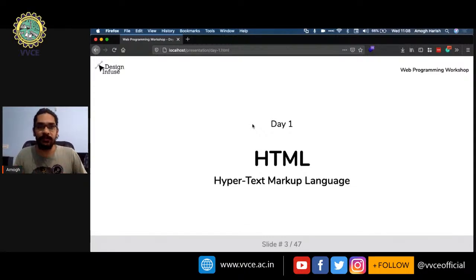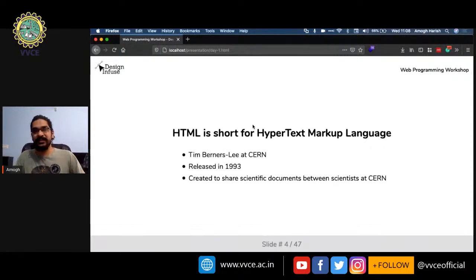Just to give you a little bit of information on what a website is: a website is basically one single HTML file that has certain instructions for the browser to execute, and these will display the result on the browser screen. HTML is actually short for Hypertext Markup Language.